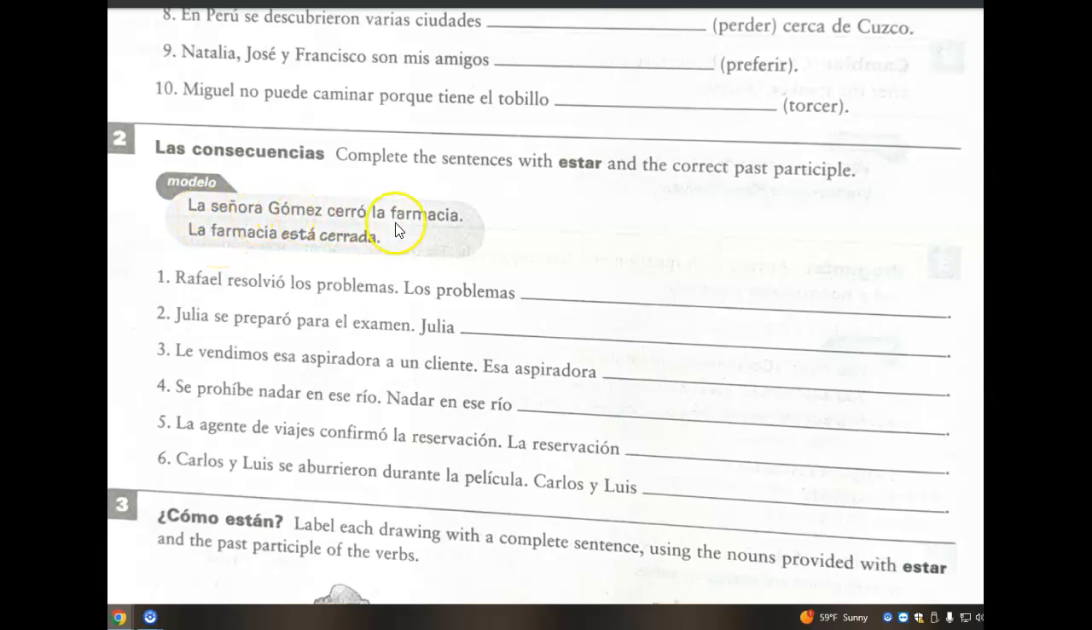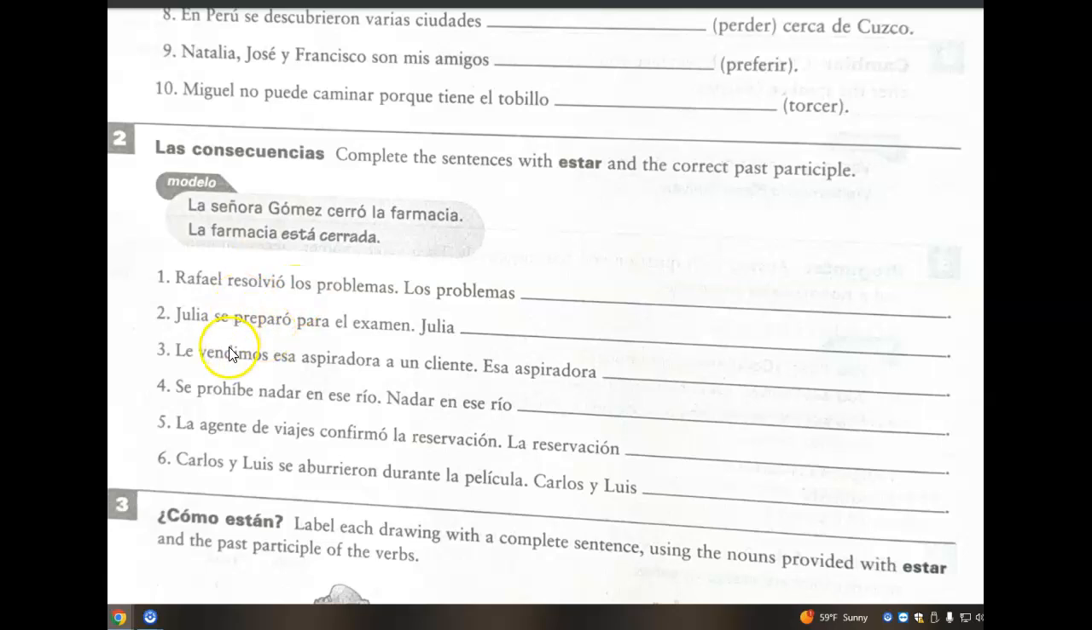La señora Gómez cerró la farmacia. La farmacia está cerrada. Rafael resolvió los problemas. Los problemas están resueltos. So you also need to utilize the verb here. This is tricky. Identify the verb that's used in the first sentence, and that's going to serve as the verb from which you're going to create your past participle.